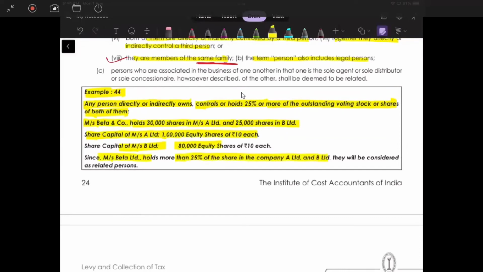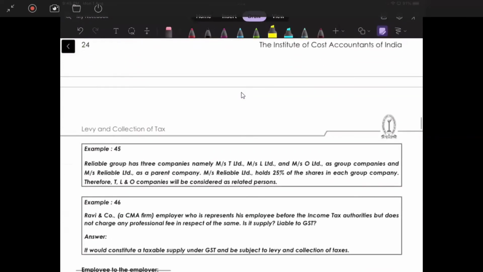So they are like subsidiaries of Mrs. Beta company. So A and B will be treated as related. Correct. In the company A and B Limited, they will be considered as a related person. Correct. Yes. Move on to the next.